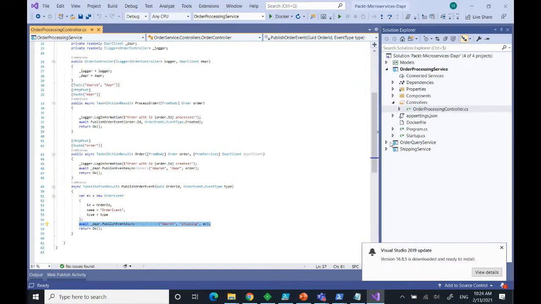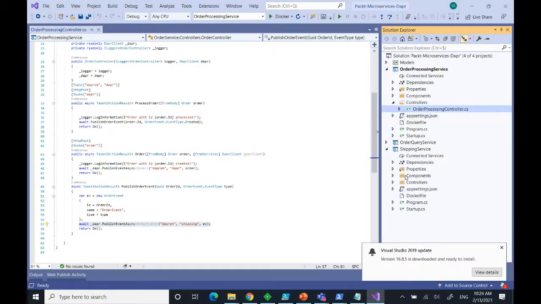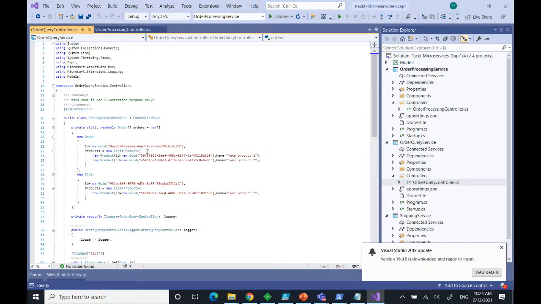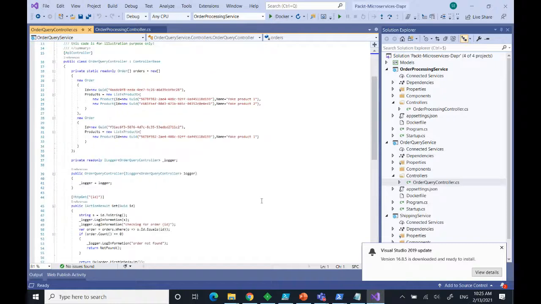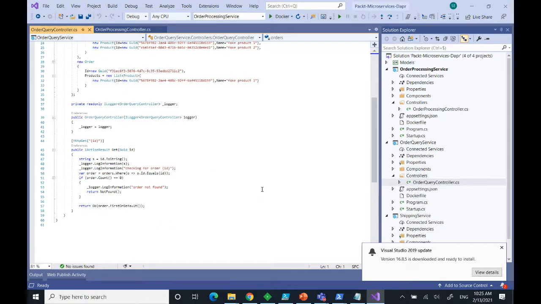And then if I look at the shipping service, well, first the order query. It's really nothing special. I have loaded fake orders in memory, so no database and so on. I'm passing, of course, an order that I know is found. You can also work with a non-found order. It will just return you a 404.